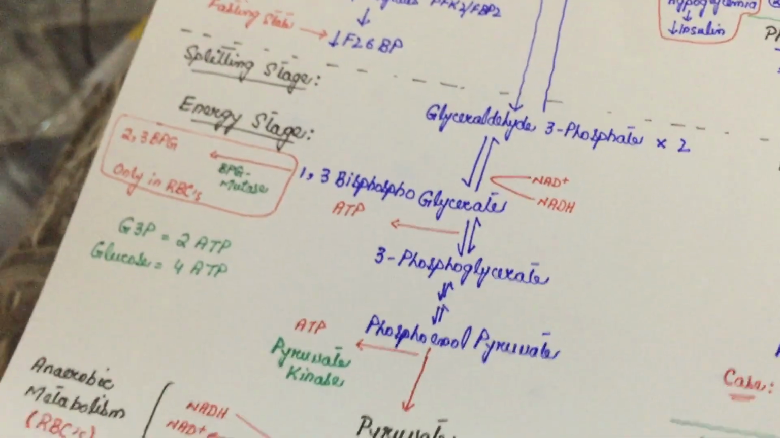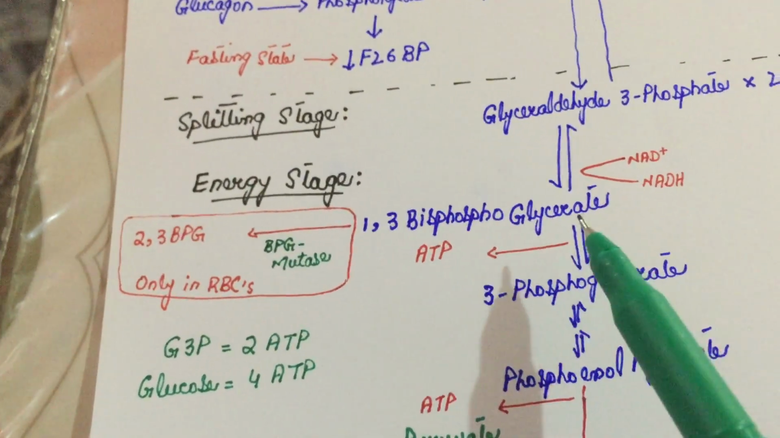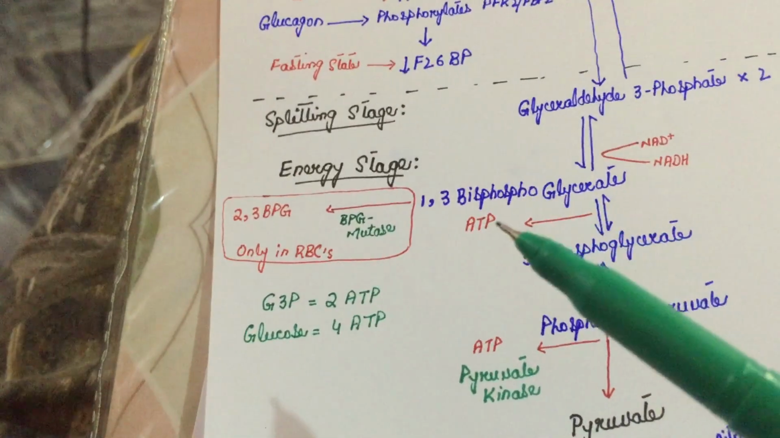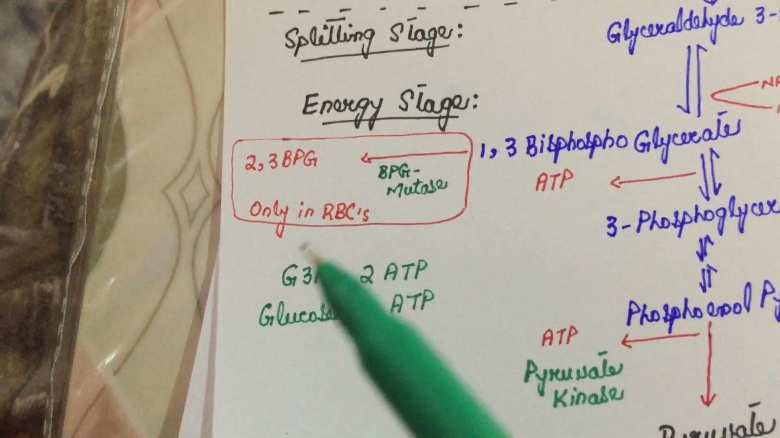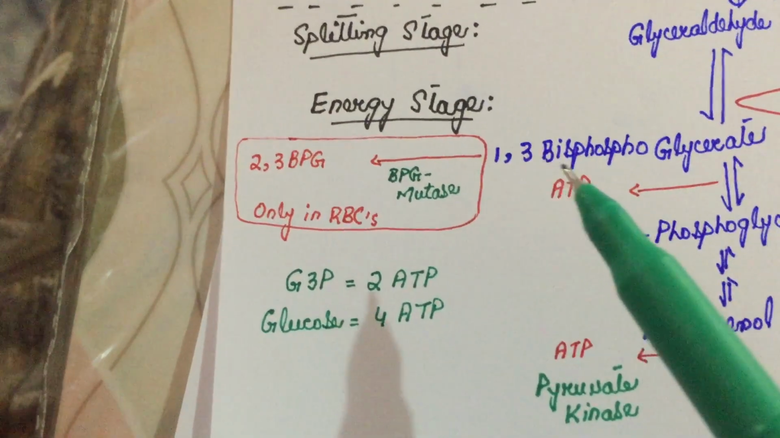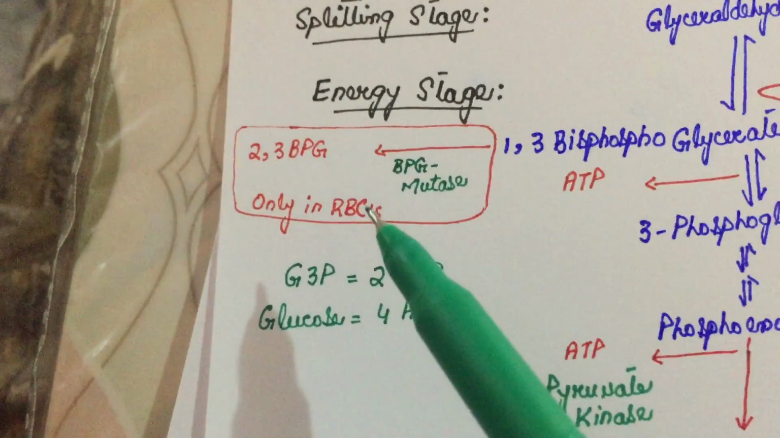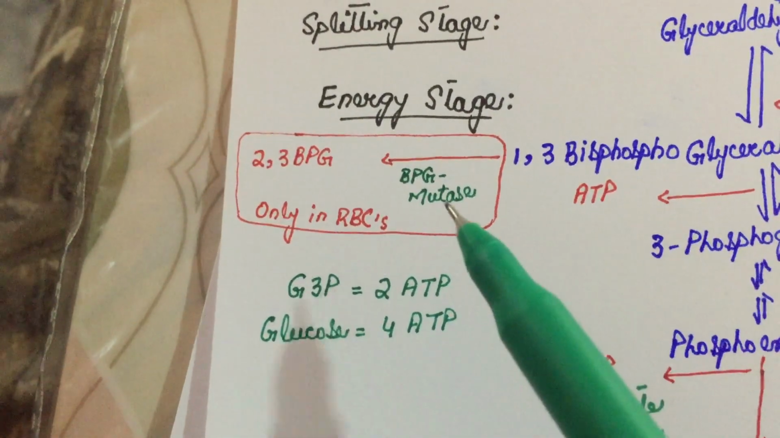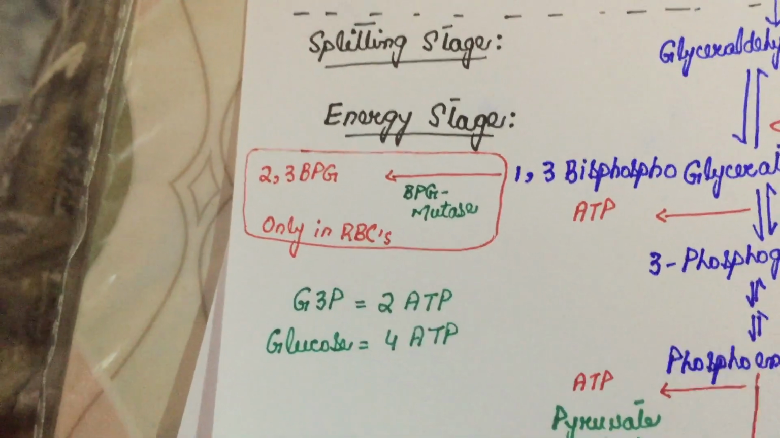Now there is one more thing that I would like to mention here: in glycolysis, 1,3-bisphosphoglycerate is converted into 3-phosphoglycerate, and that is continuous. We have talked about this, but there is a special thing about red blood cells: in red blood cells some of the 1,3-bisphosphoglycerate is converted into 2,3-bisphosphoglycerate. Only red blood cells do this, by an enzyme called bisphosphoglycerate mutase. Why do red blood cells do this? We talk about this.